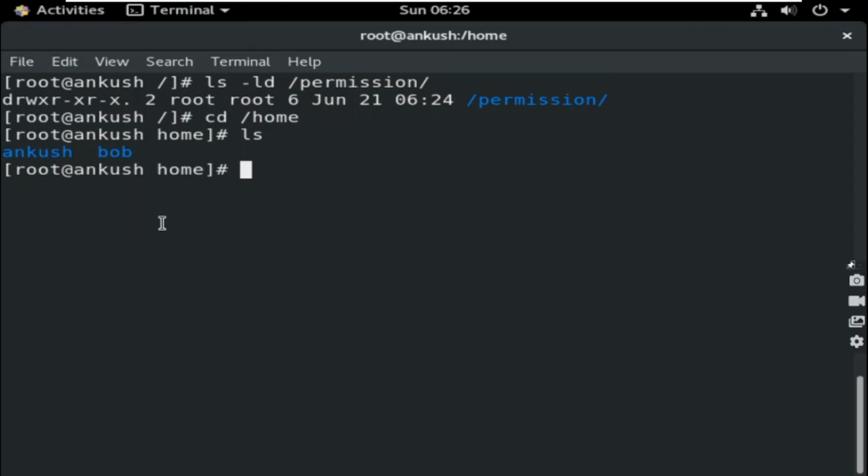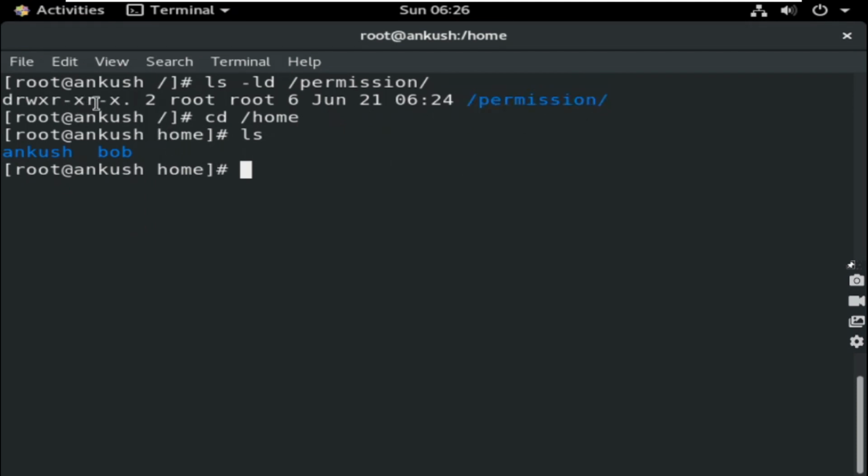Actually, we don't make any user the owner of a particular directory. If permission needs to be provided, we apply an ACL to the directory. So what is basically ACL? ACL is a specific permission or a specific privilege given to a user for a particular directory. Like in this permission directory, which users are allowed and which are not allowed.